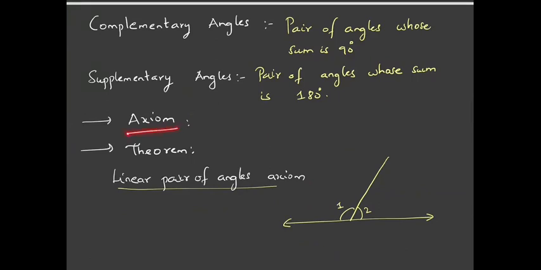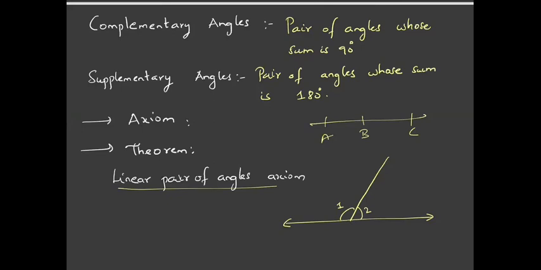Now let's understand what an axiom is and what a theorem is. An axiom is a thing which we assume to be true. For example, if A is equal to B and B is equal to C, then A is equal to C. This is an axiom. If A and B are equal, then twice of A and twice of B are equal. This is an axiom. If there are two points A and C on a straight line, and a point B in between A and C, then AB plus BC is equal to AC. This is an axiom.